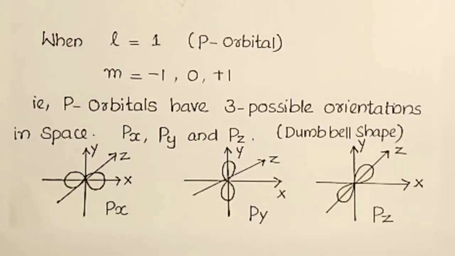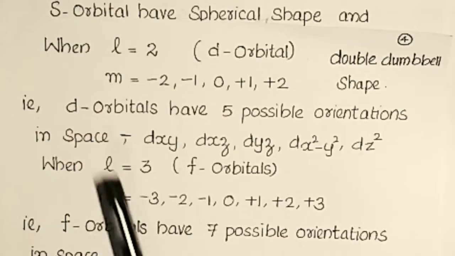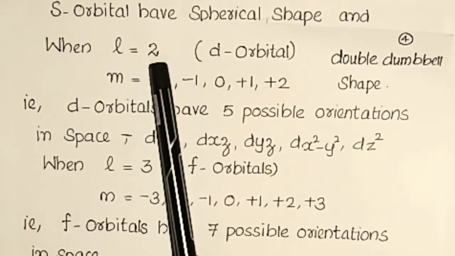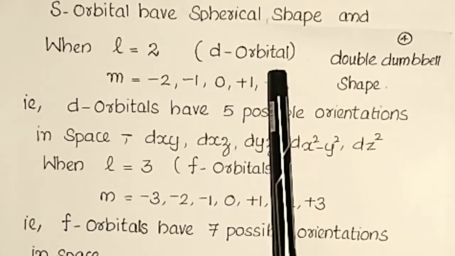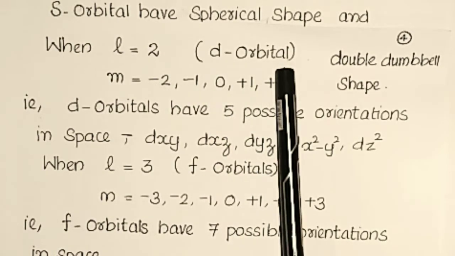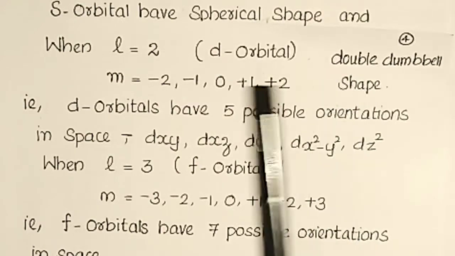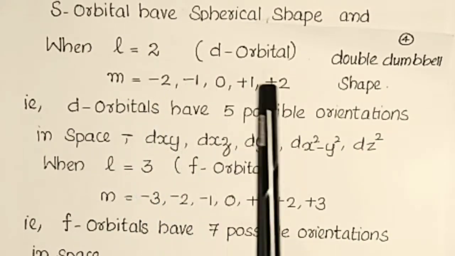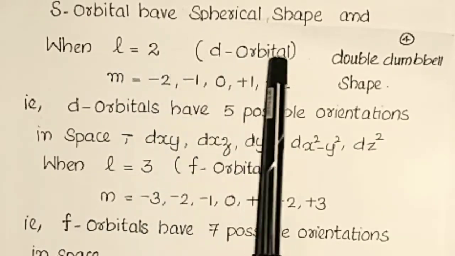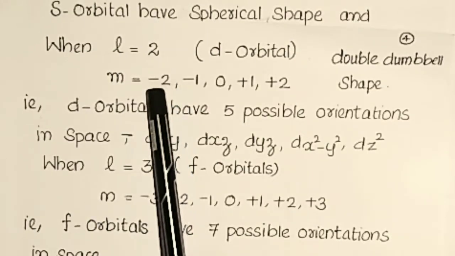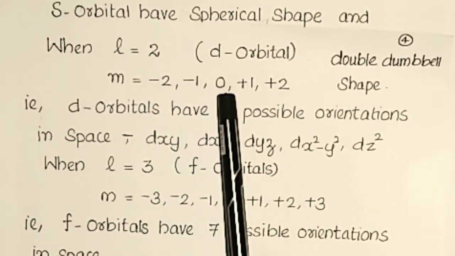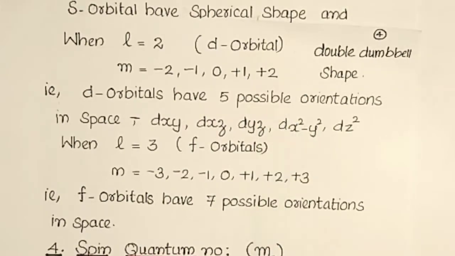So the magnetic orbital quantum number gives the spatial orientation of atomic orbitals. Then the next one, when L is equal to 2, it indicates the d orbital or d subshell. These d orbitals have a double dumbbell shape. Then m can have the values minus L to 0 to plus L, so we get minus 2, minus 1, 0, plus 1, plus 2.